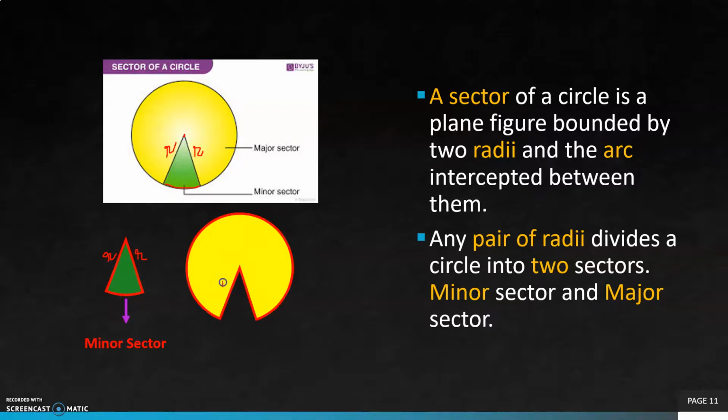Similarly, this is a radius, and this is a radius, and this is the major arc. So this is the major sector. Similarly, in this figure, this green portion is the minor sector and this major sector is shaded with yellow color.